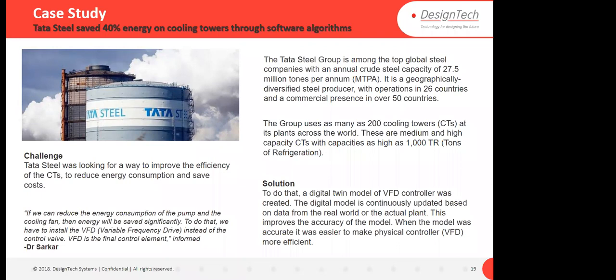Based on that, they optimized the complete controller, that is the variable frequency drive, and they did various testing also. They created some kind of data analytics model like machine and deep learning. Based on that, they optimized this variable frequency drive, and they implemented it in the real-time plants. And they saved 40% energy from that using MATLAB.